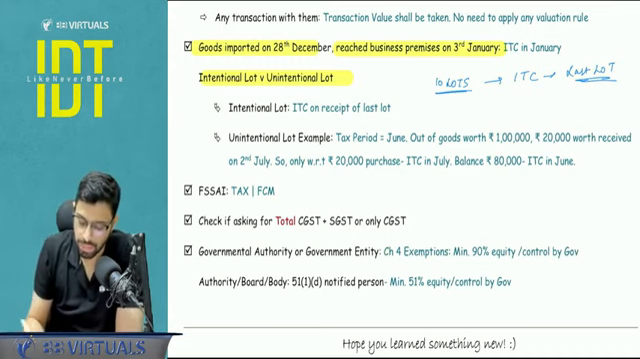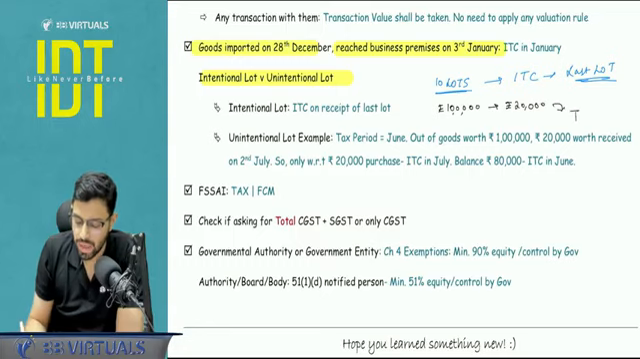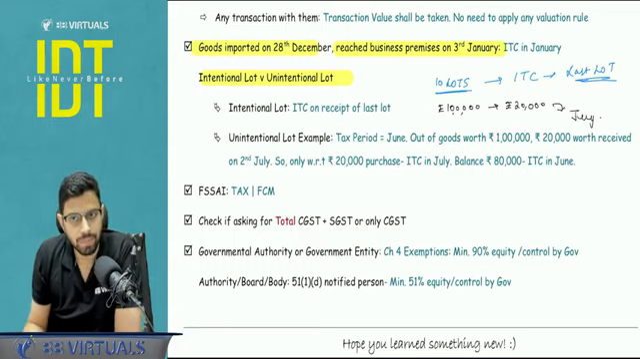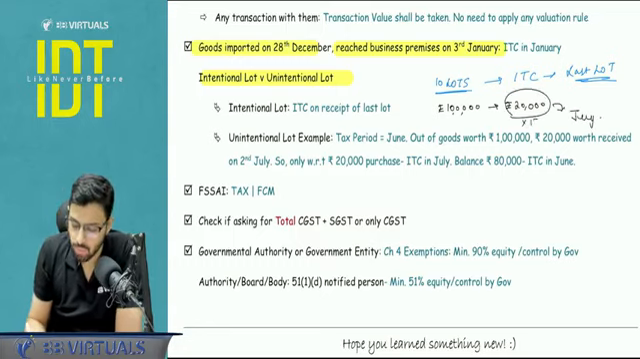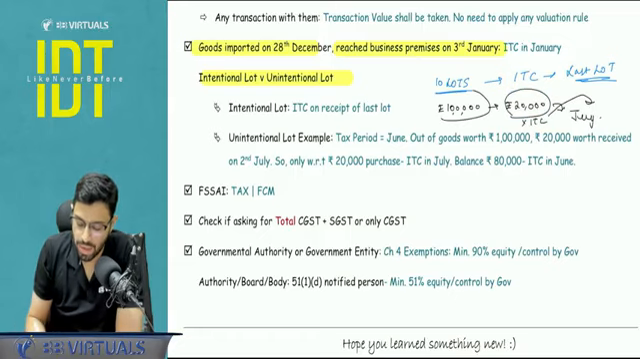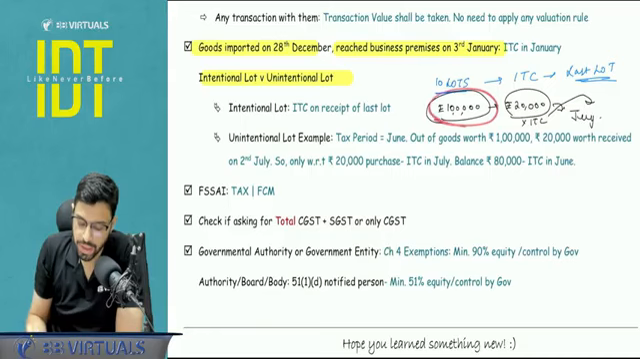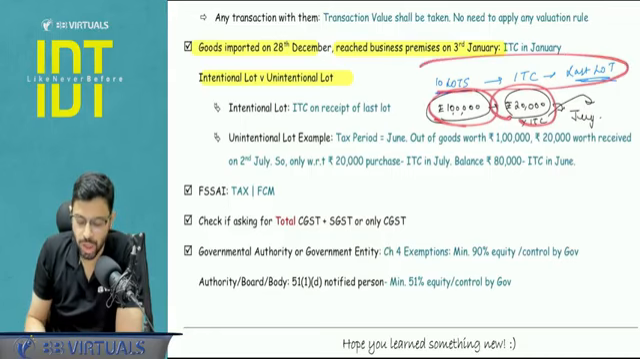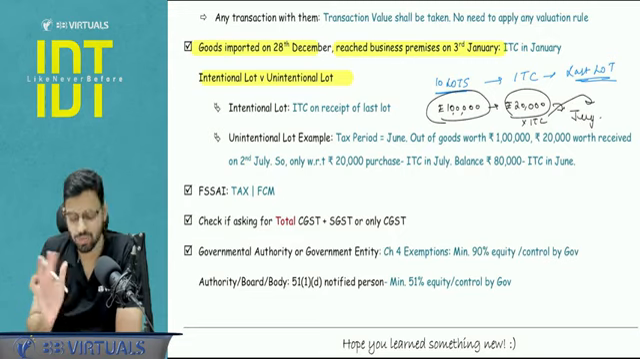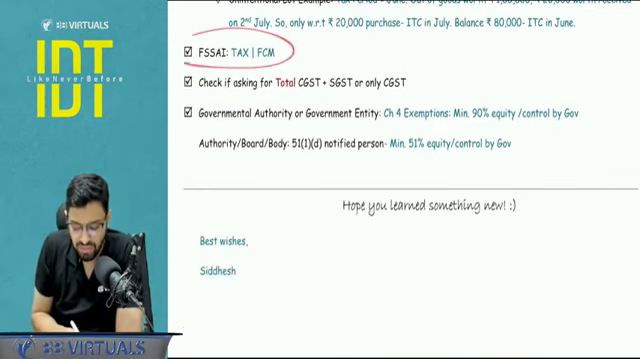I will just give you a small example. Let's say rupees 1 lakh goods were sent in the month of June. Let's say goods worth rupees 20,000 were received in July due to some riots in the area. So the 20,000 ITC, whatever it may be, I will receive in July, but for the balance 80,000, I will be able to claim it in June. So this is an unintentional lot and this was an intentional lot. Here the entire ITC I will get when the last lot is received. This was just a small point to be noted.